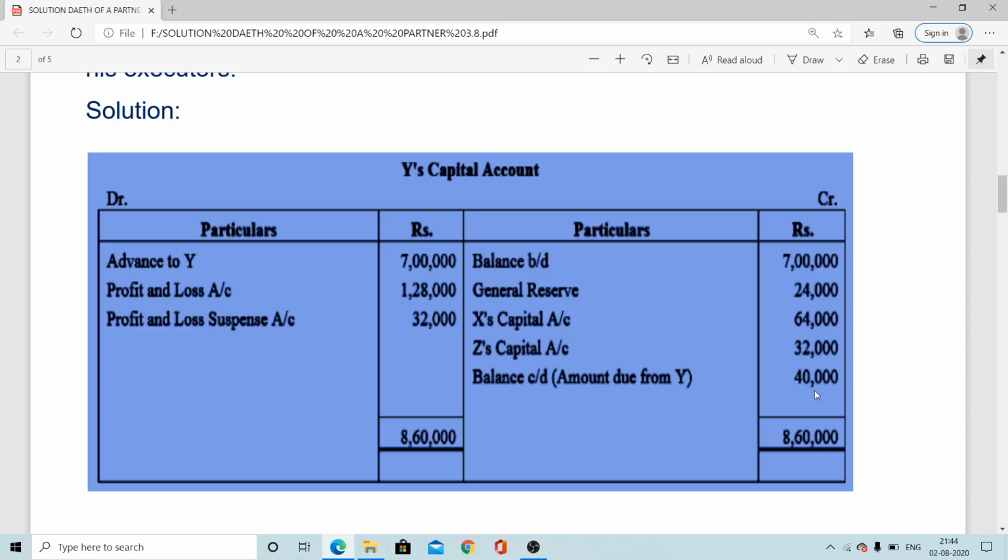Generally capital shows a credit balance, and all the time we are doing here 'to executor account' and balance to be transferred, so the deceased partner's nominee gets the amount. But here it is by balance c/d, amount due from Y, and that is being transferred to his executor. The nominee has to pay in this case 40,000.